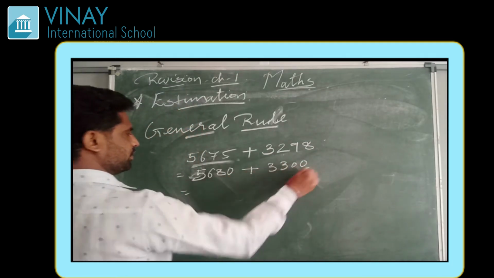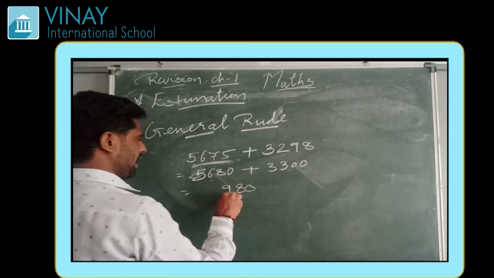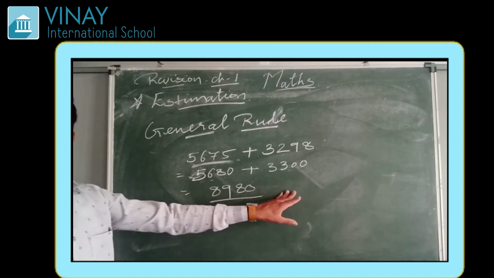Now you can add it: 0 plus 0 is 0, 8, 6 plus 3 is 9, 5 plus 3 is 8. This is by nearest 10.